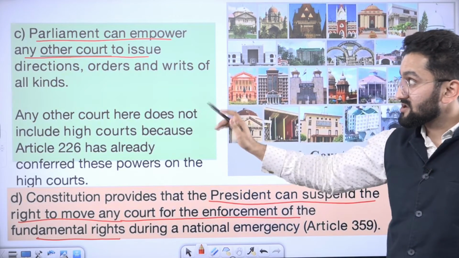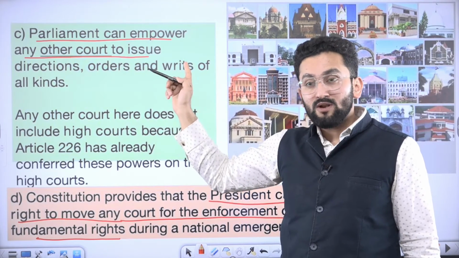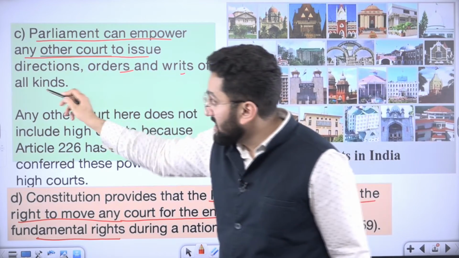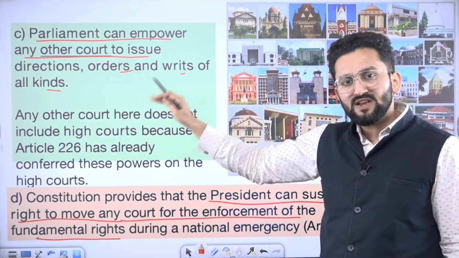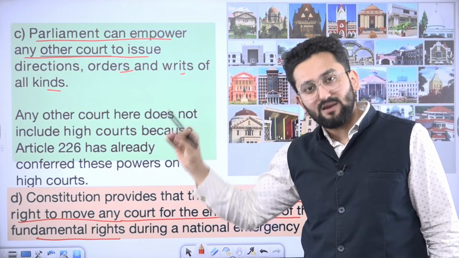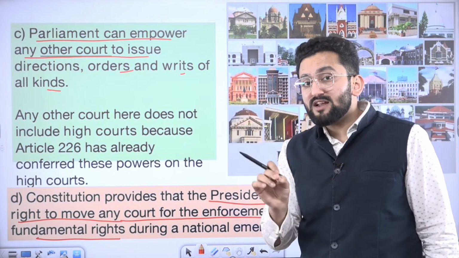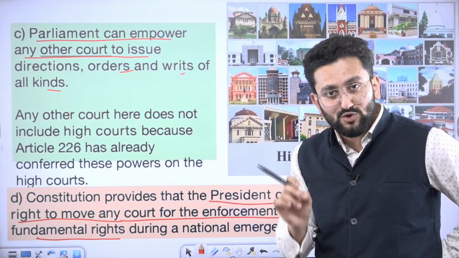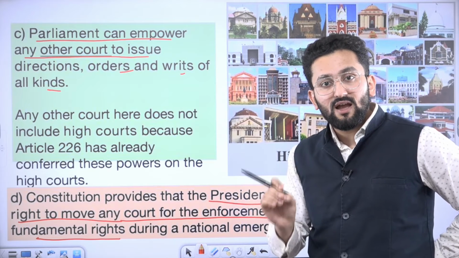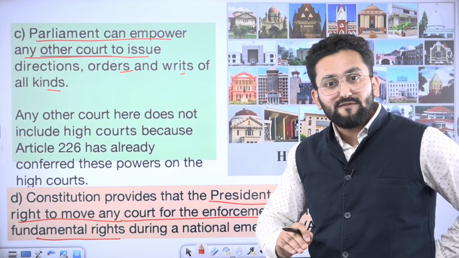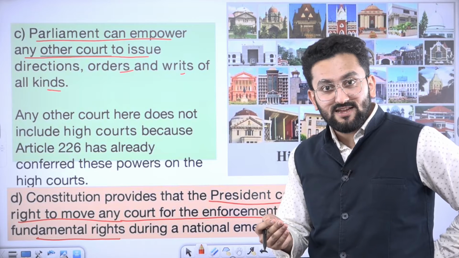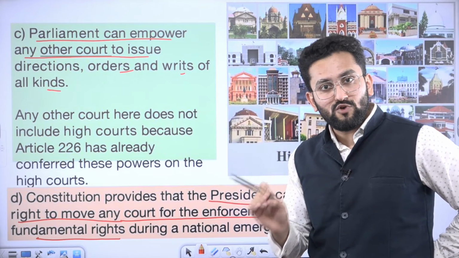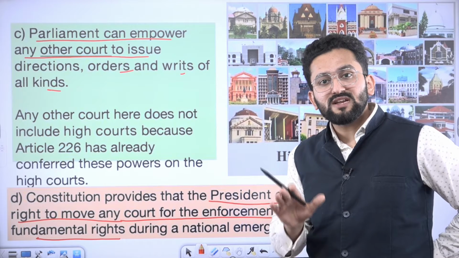Now, third clause. Parliament can empower any other court to issue directions, orders, writs of all kinds. Now, when it says all kinds, it is specifically talking in the context of constitutional remedies. Now I'm making a statement and you have to tell me whether the statement is true or false. Article 32, sub-clause 3 allows Parliament to give power to issue writs, or extend the power of writs, to the High Court. Full stop. Now tell me whether that statement is true or false.